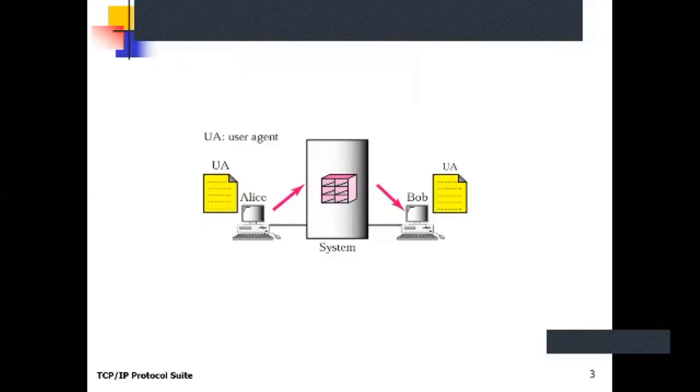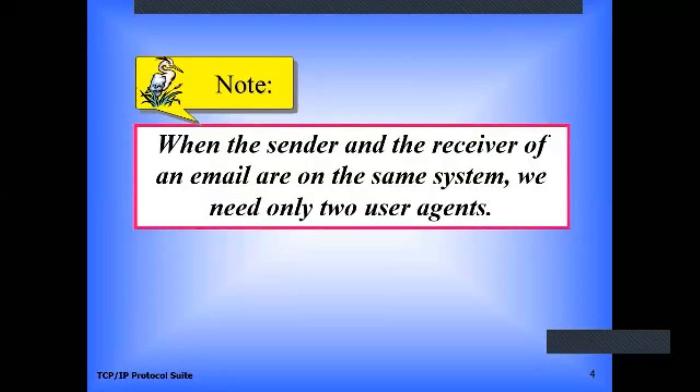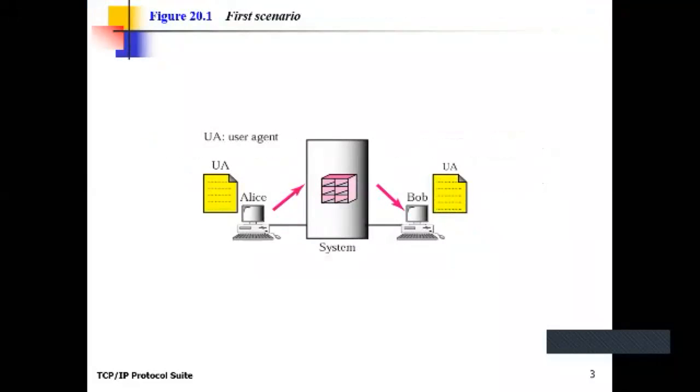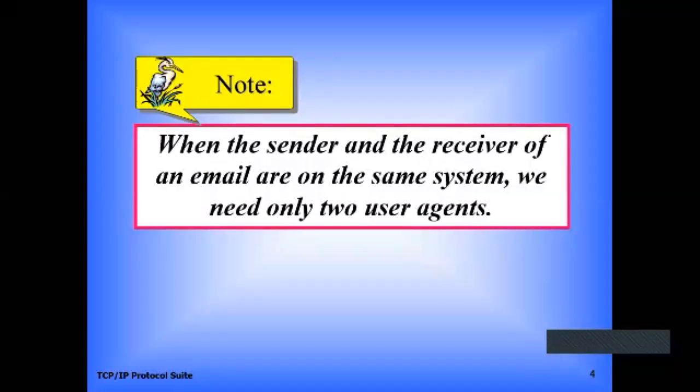Now come to the next slide. This is the explanation of that first scenario. When the sender and the receiver of an email are on the same system, we need only two user agents. So whenever a user accesses the mailbox to send mail, there is only one system, but there are two user agent programs which can be used for writing and reading the mails. Clear?